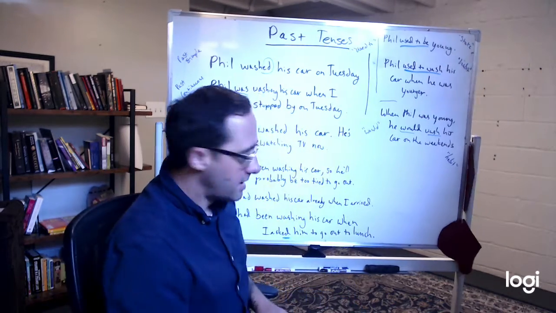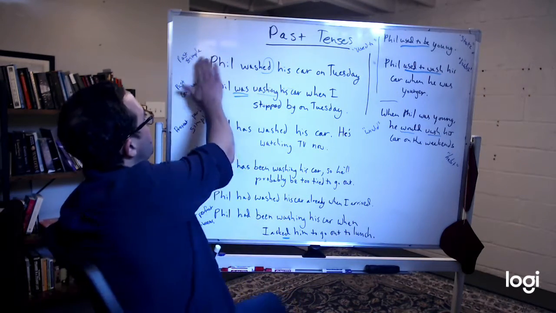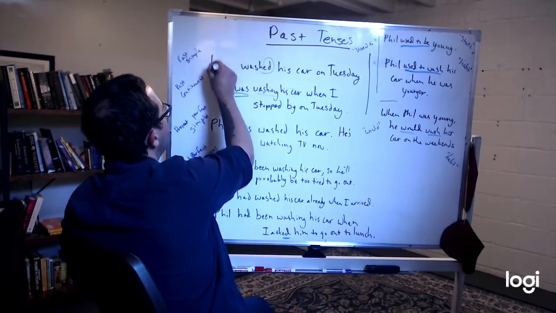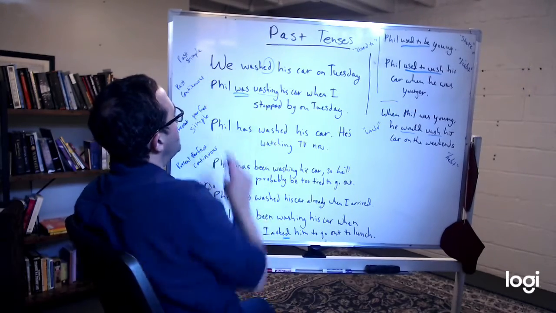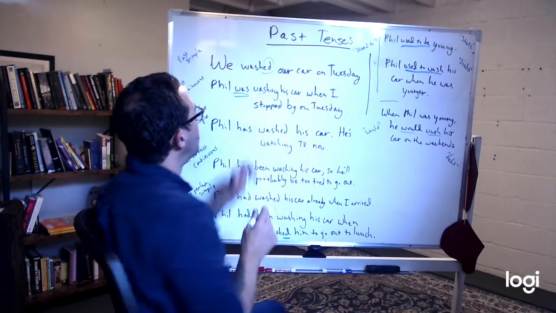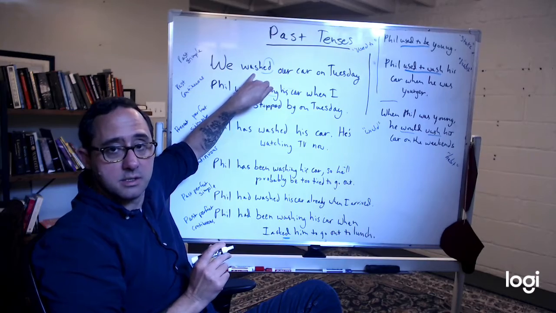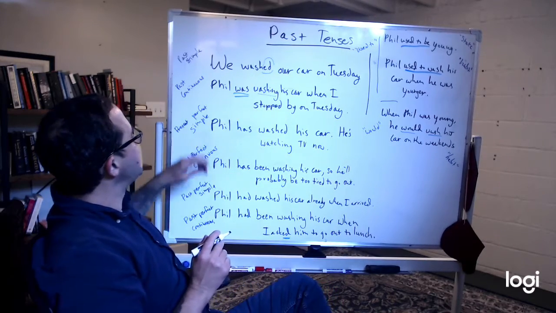Okay? Let's mess with it a little bit and change the subject. So we washed our car. Notice this doesn't change. We washed our car on Tuesday. What about past continuous?